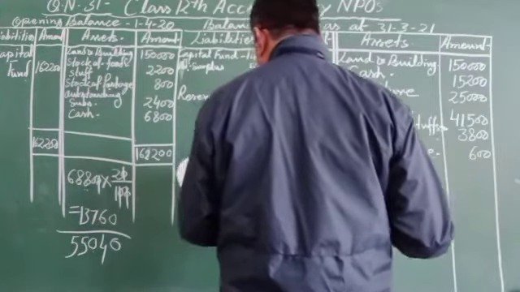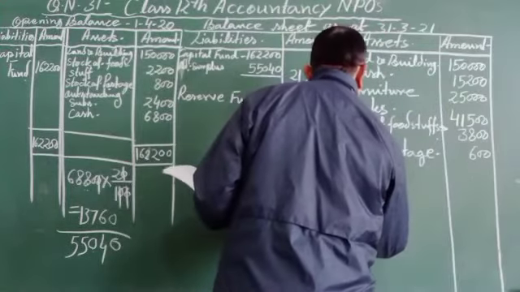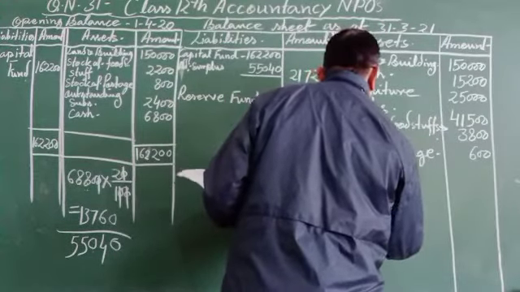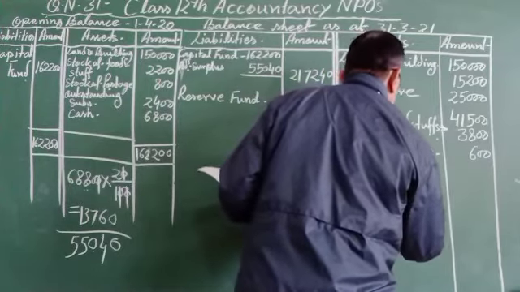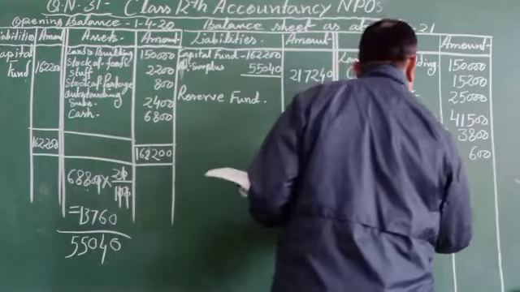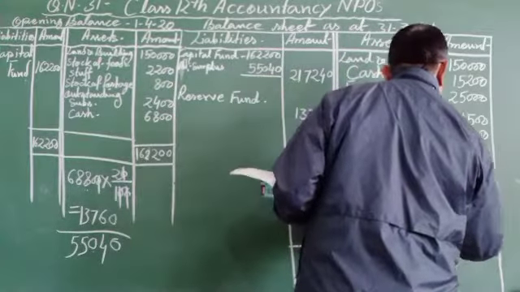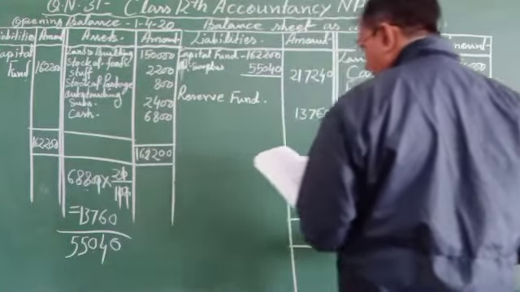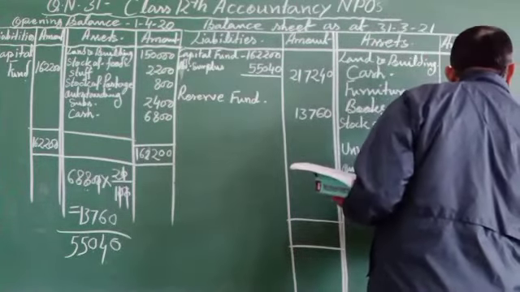And then the outstanding subscription, that is given 3,500.